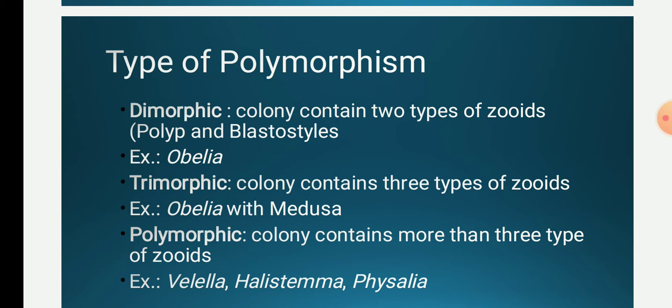Then comes the trimorphic, where 3 types of zooids are present. For example, Obelia containing medusa, that is polyp stage, blastostyle stage and medusa stage. And in polymorphic, the colony contains more than 3 types of zooids, for example Velella, Halistemma, Physalia. The 2 main zooids will be present, that is polyp and medusa stage, but modifications of other types of zooids will also be present.